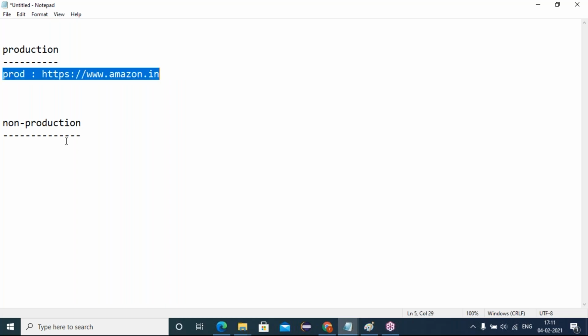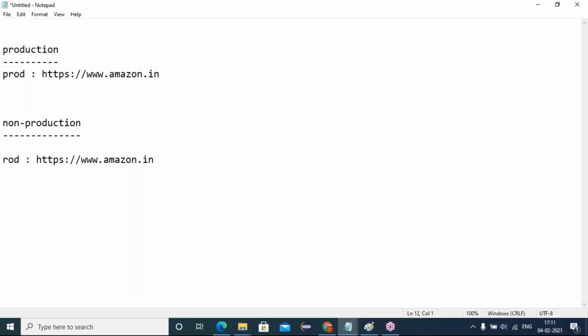Now for non-production, the development team has a separate non-production URL to access, and testers have a separate URL to access. It will look like this, www.dev1. Of course, for testers doing the testing, they will have a separate non-production URL.